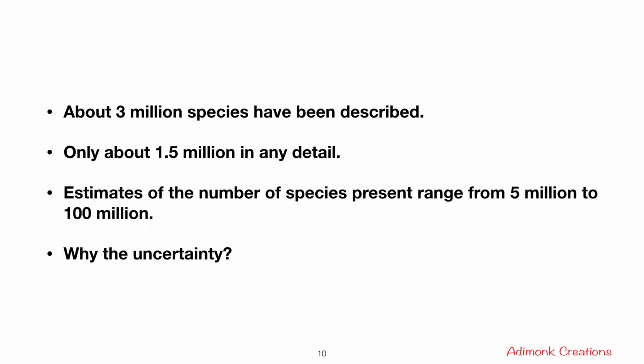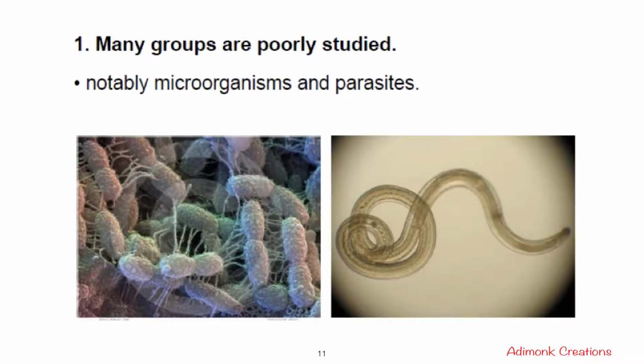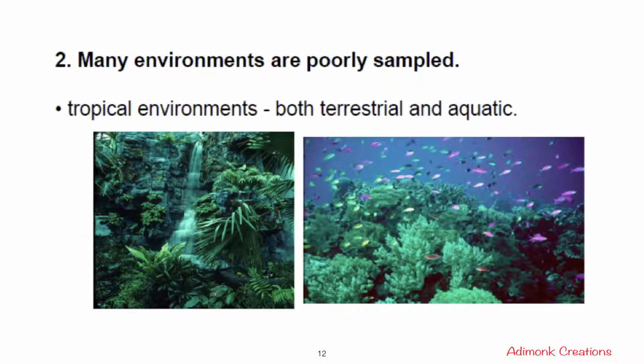Of about 1.5 million species, there are only some details known. And the estimates of the number of species present in this world range from 5 million to 100 million. And when people ask why there is an uncertainty between 5 and 100 million species, it is because, number one, many groups are poorly studied, notably some microorganisms and parasites. And second, many environments are poorly sampled, for example tropical environments, both terrestrial and aquatic.